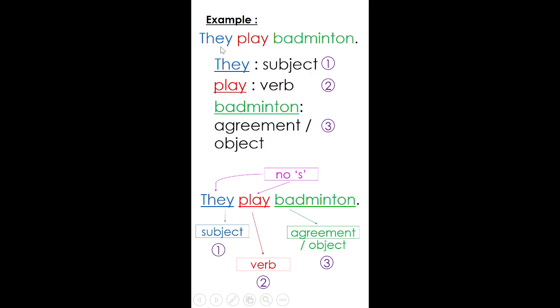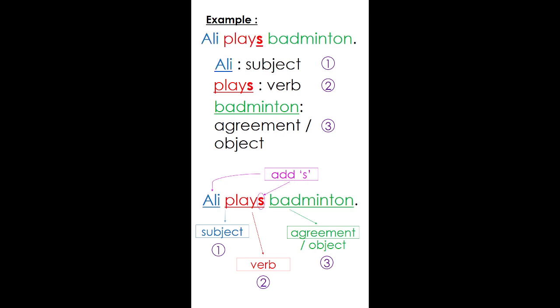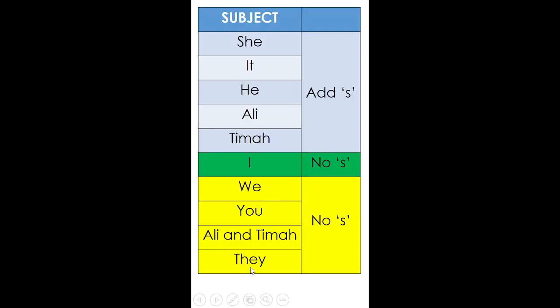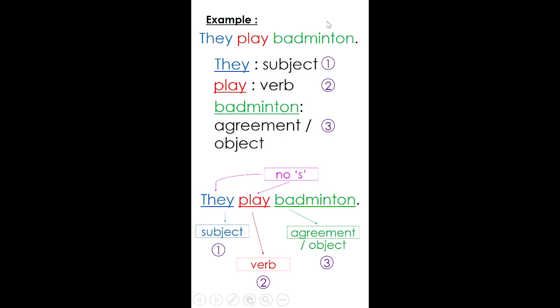I change the subject again to they. So I am going to use the verb play without S. And why is that? Look at the Sihatiwyat formula. They. There is no S there. So you should not say they plays. You have to say they play. They play badminton. Again, in this sentence, we have all three things, the subject, the verb, and the agreement.